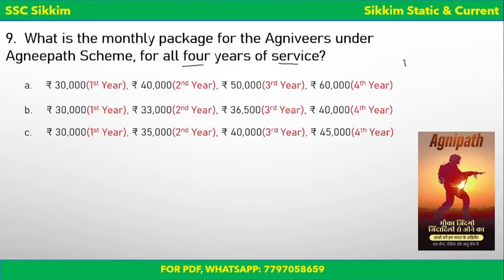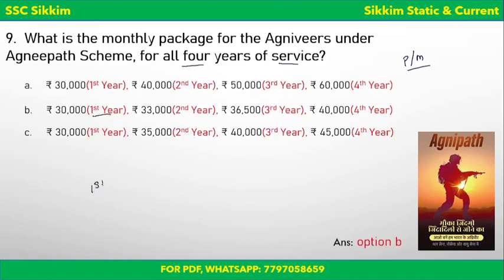All these salaries are per month. Is it B, 30,000, 33,000, 36,500, or 40,000 per month? Or is it C, 30,000 for the first year, 35,000 for second, 40,000 for the third, or 45,000 per month for the fourth year? Well, the correct answer to this question is option B. That is, on first year.